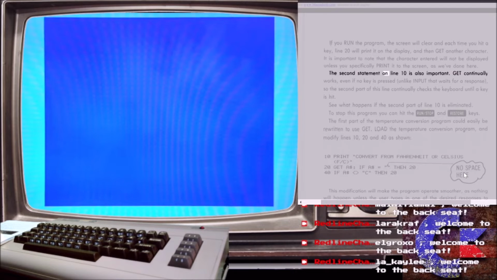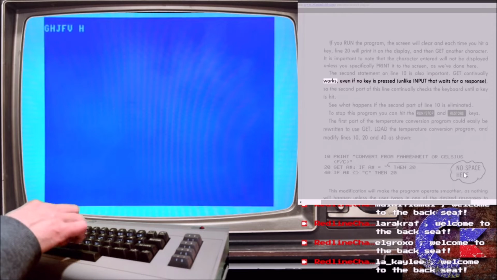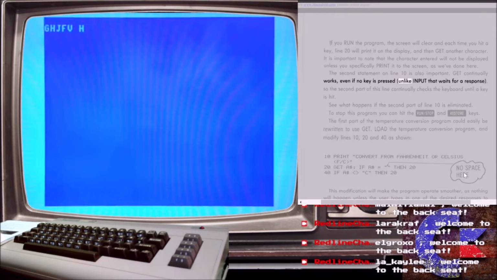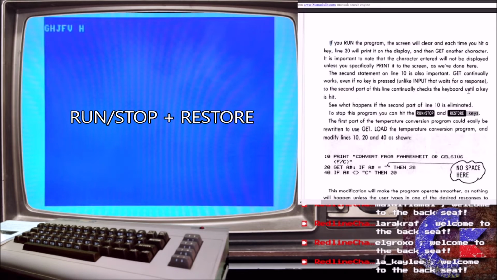The second statement on line 10 is also important. Get continually works, even if no key is pressed, unlike input that waits for a response, so the second part of this line continually checks the keyboard until a key is hit. See what happens if the second part of line 10 is eliminated. To stop this program, you can hit the RUN and STOP keys.